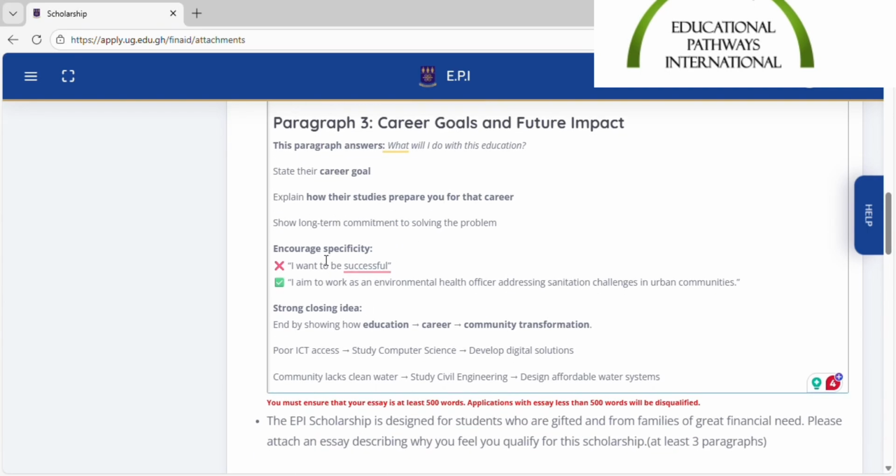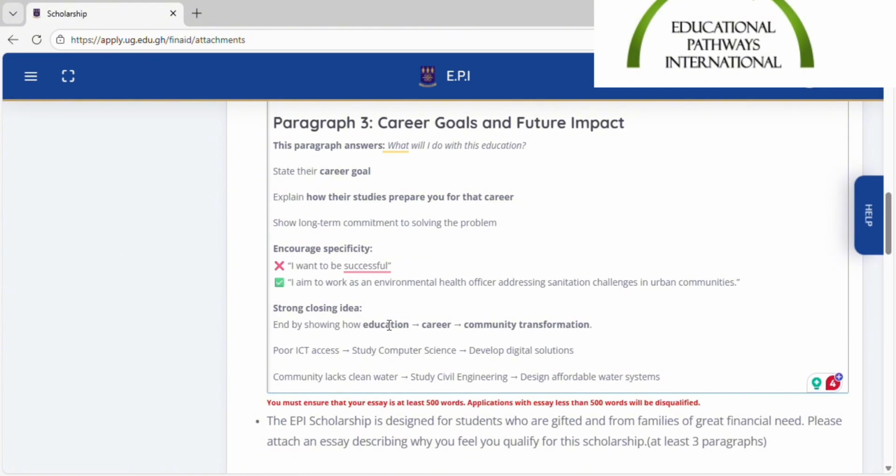And I want you guys to know that you don't write something like I want to be successful. Everybody wants to be. Who doesn't want to be successful? But you can put something like I aim to work as an environmental health officer addressing sanitation challenges in urban communities. So it should flow this way.